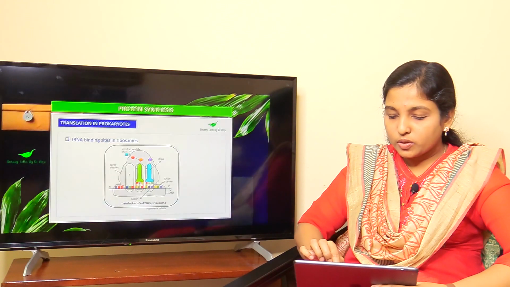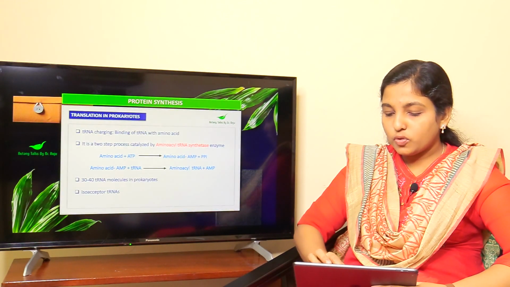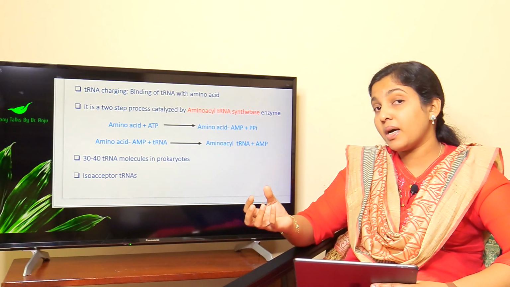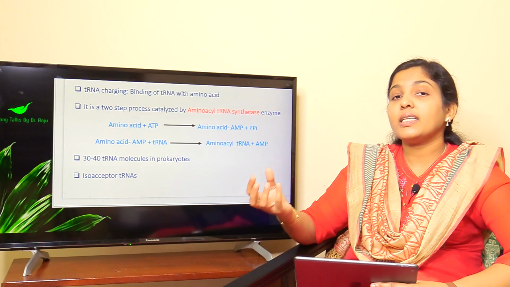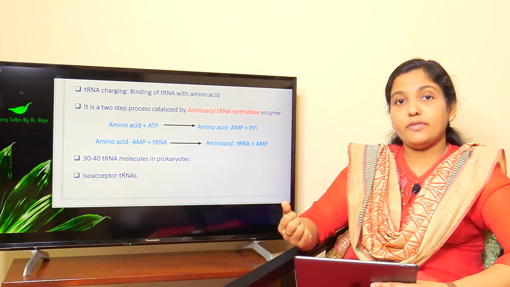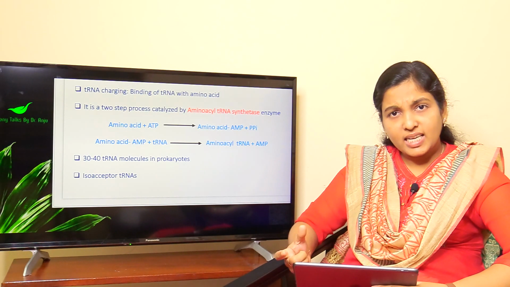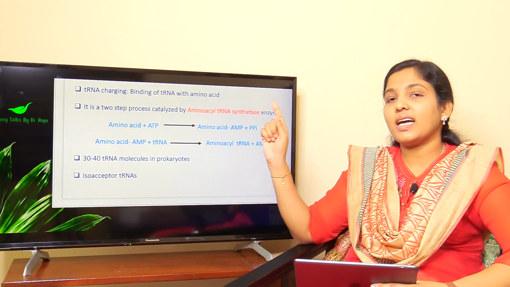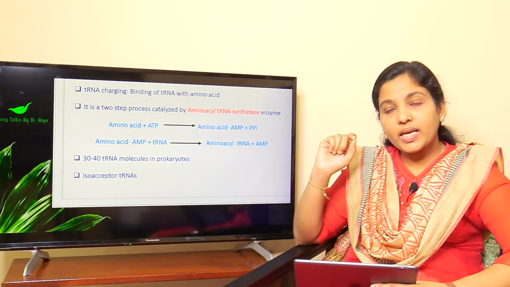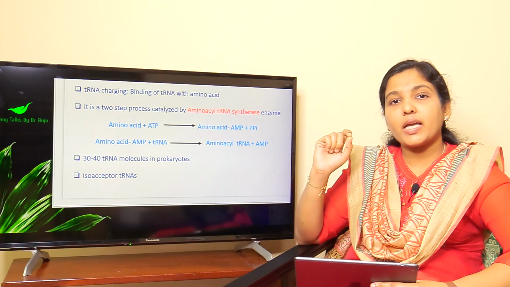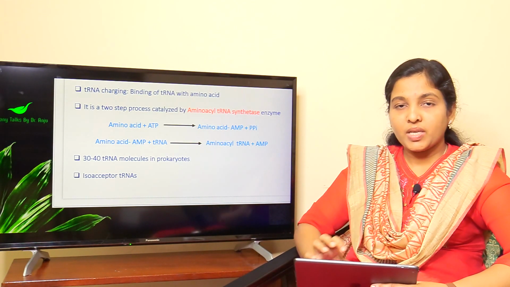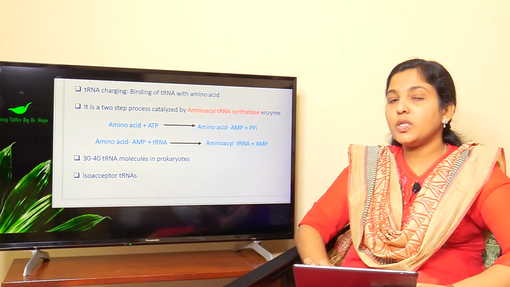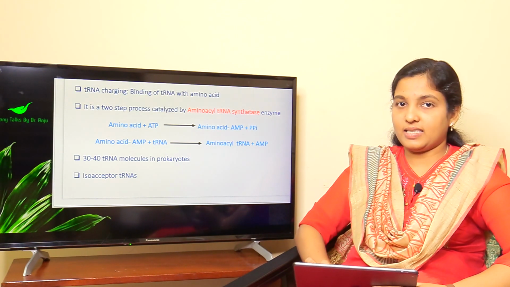Therefore, tRNA molecules can specifically bind to these sites and can read the codons present in mRNA, and based on that it can give the proper amino acid for protein synthesis. The attachment of an amino acid to a tRNA molecule is called tRNA charging. By this process, the tRNA can bind to an amino acid molecule. This is achieved with the help of an enzyme called aminoacyl tRNA synthetase.